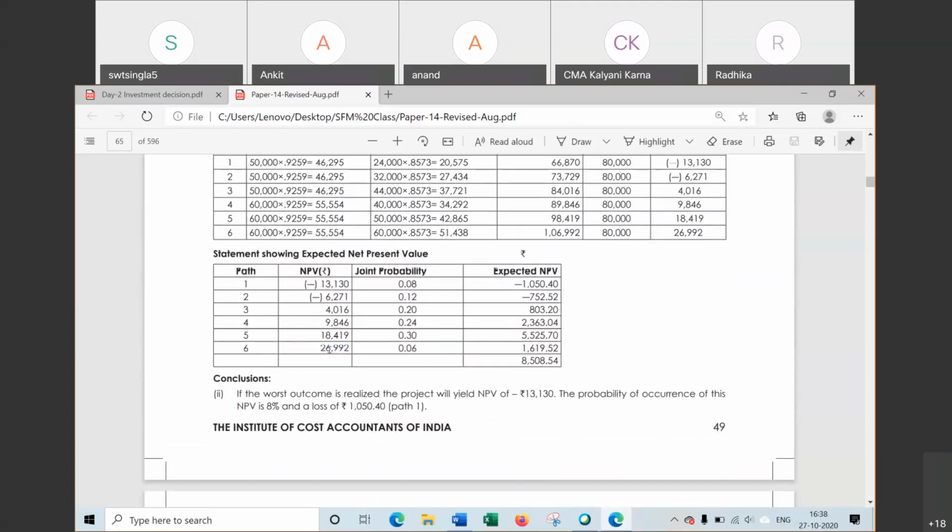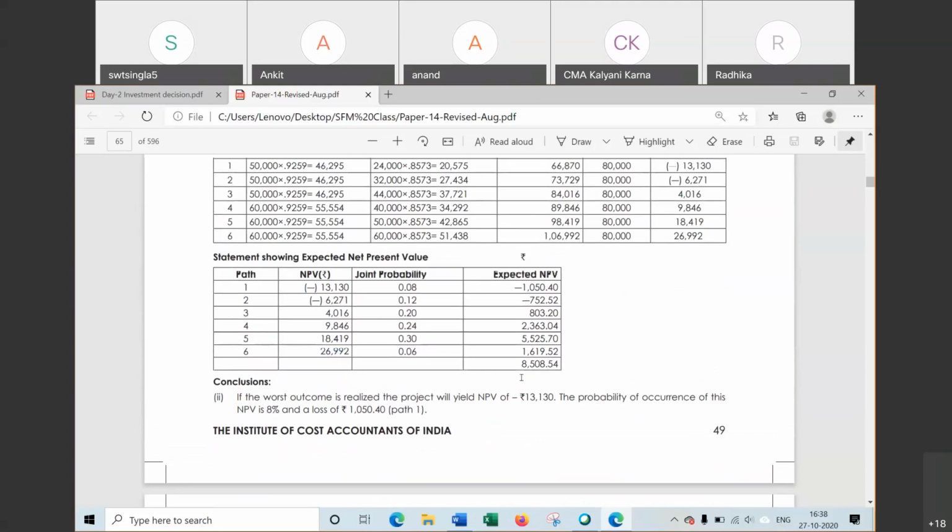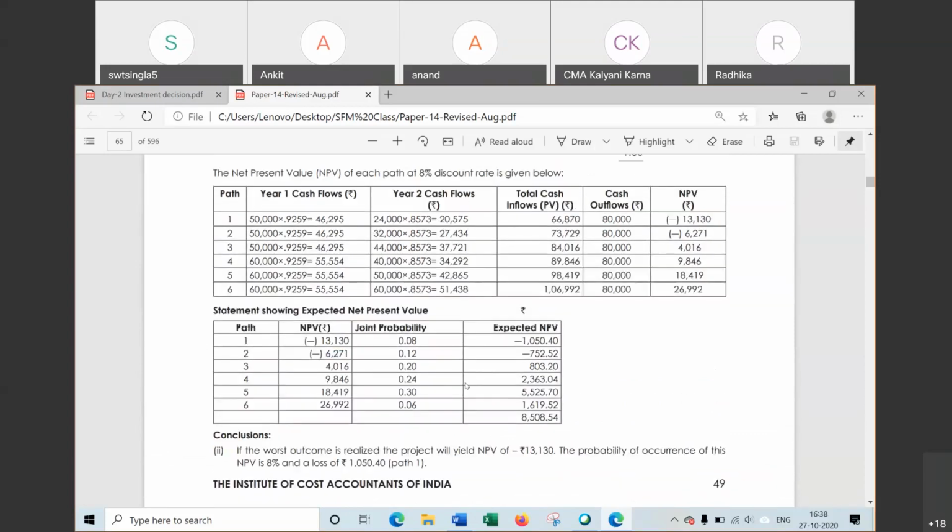In the first question, we have taken the decision on the basis of NPV. Here, in the second question, the decision is on the basis of this one. That's why I have taken both questions. This is the difference: why this value is taken in question 1 and why this one in question 2.